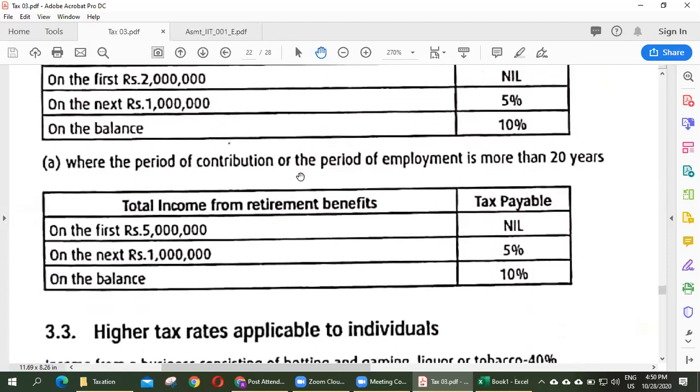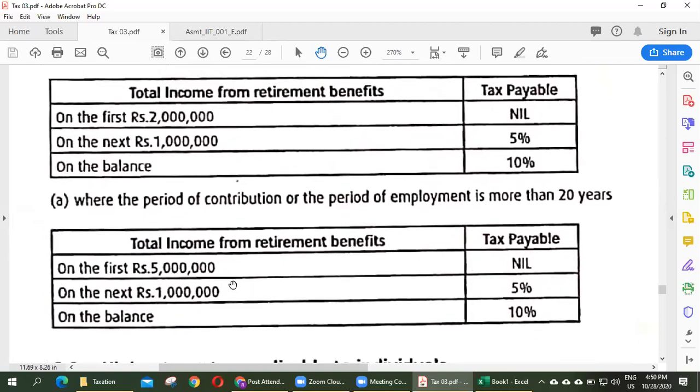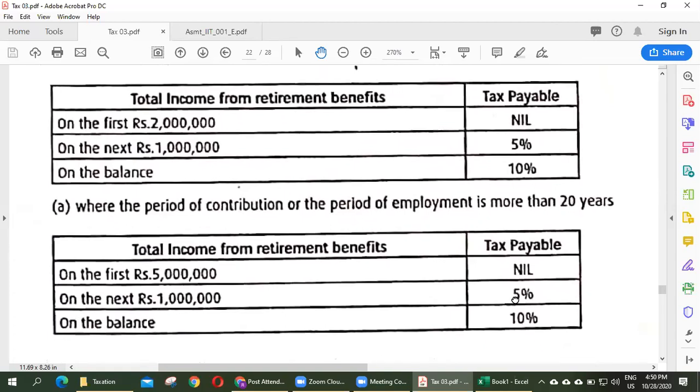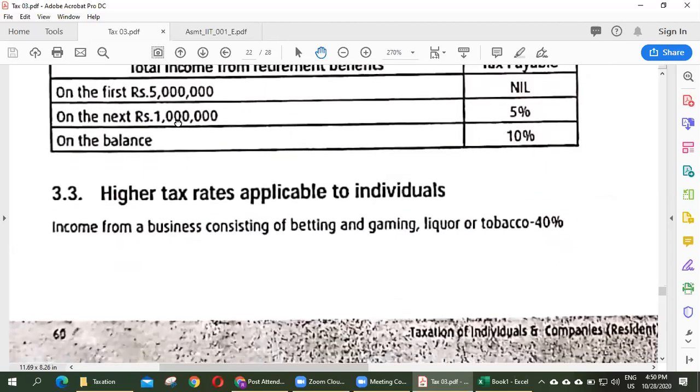If the period of employment is more than 20 years, for the first 5 million, there is no tax. And for the next 1 million, 5%, balance 10%, right? If his service period is less than 20 years, the first 2 million is exempt, no tax. If service period is more than 20 years, the first 5 million is exempt. Right. Now, higher rate tax applicable to individuals.